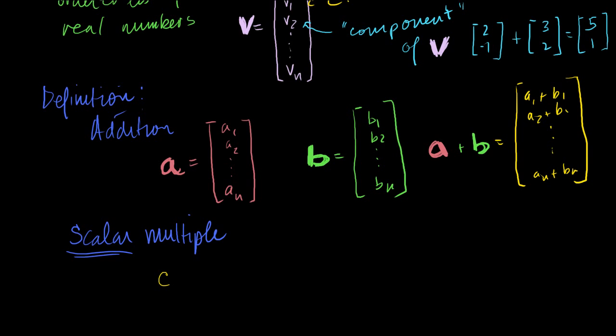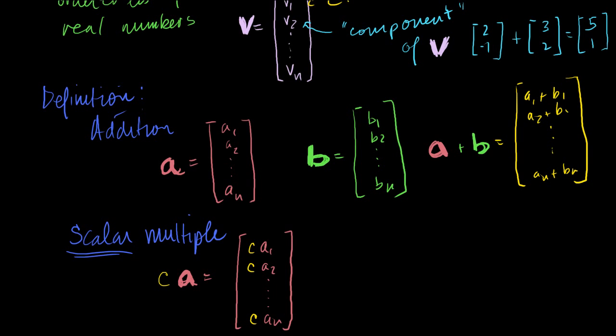So c times my vector a, and here I'm going to take pains to bold it, is going to be equal to all of my components of vector a multiplied by c. So a1, a2, all the way to an, and they're each going to be multiplied by c. Every term is going to be multiplied by c.